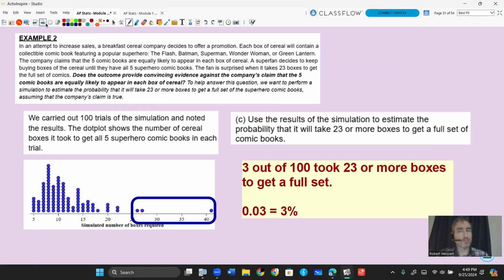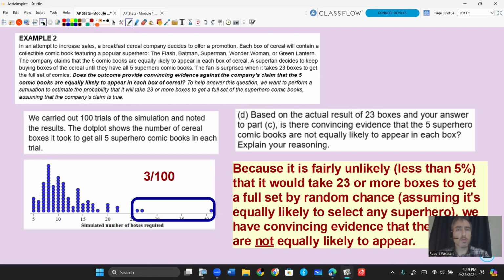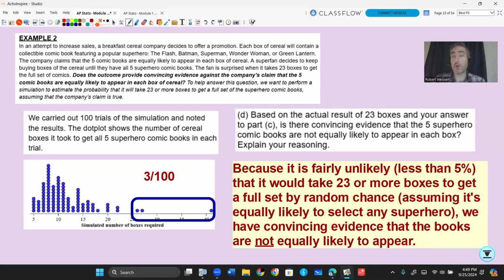Now, let's look at the question. Based on the results of our simulation, is there convincing evidence that the 5 superhero comic books are not equally likely to appear in each box? Explain your reasoning. Now, anytime you have a small percentage in your simulation, we're going to find convincing evidence. So in this case here, because it's fairly unlikely, less than 5%, that it's going to take 23 or more boxes to get a full set by random chance, assuming that the game's not rigged, assuming it's equally likely to select any superhero, we have convincing evidence that the books are not equally likely to appear.